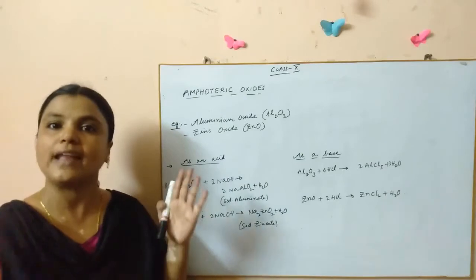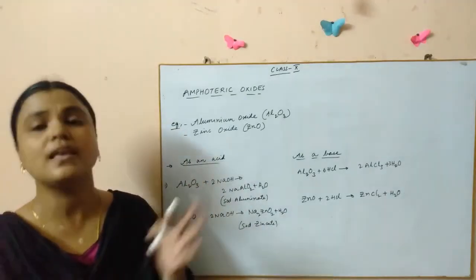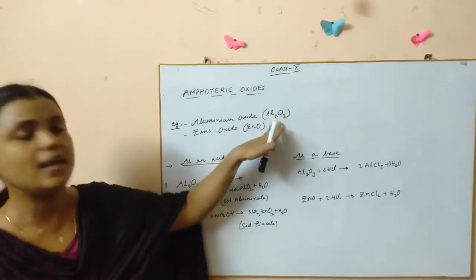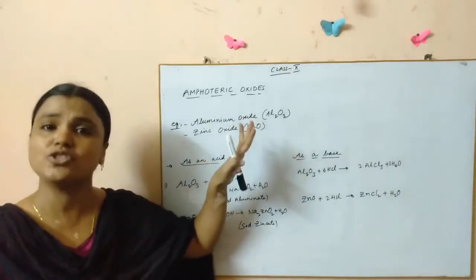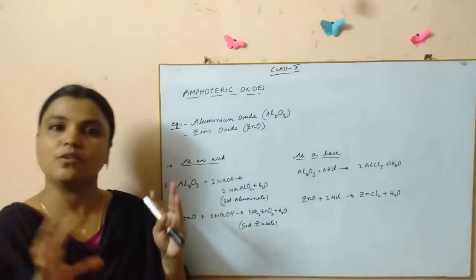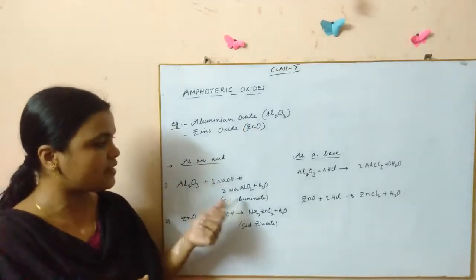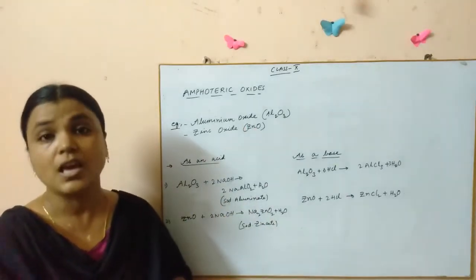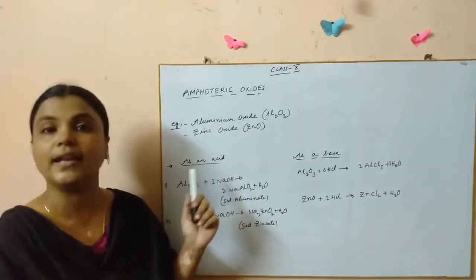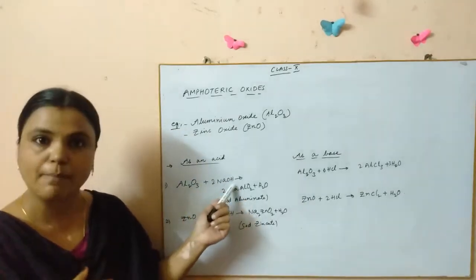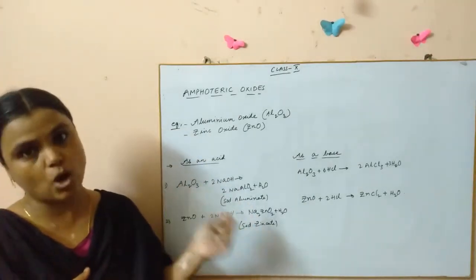We all know that acids, when they react with a base, form salt and water, right? So aluminium oxide, being a metal oxide, should actually be basic in nature. If it is a base, it will not react with a base again, it will not form salt, right? But this aluminium oxide is behaving here as an acid